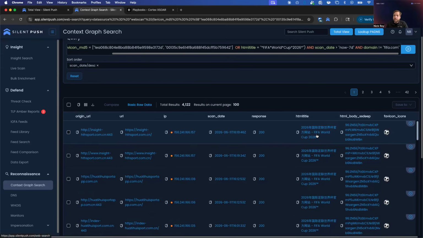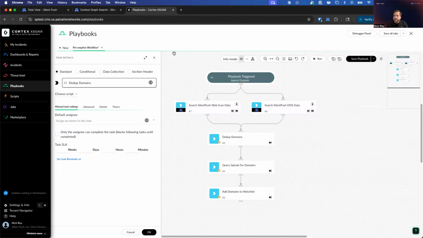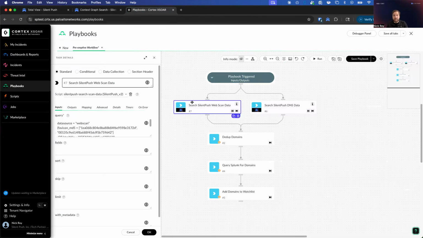Now, the other thing that I want to do with this is, once we have these patterns, I want to watch for any new sites that match this. Whether I want to feed this into my SIEM or a watch list, a block list, I'm concerned about my users clicking on these links. Now I can come back into something like my SOAR platform. I'm in XSOAR here. But this is where I can take those same queries. These are things that I can run once a day to query based off of those favicons. I can query based off of those DNS record patterns. And then I can really just combine those results.